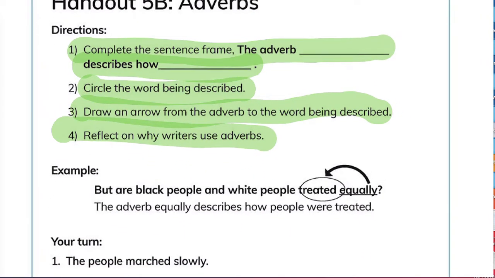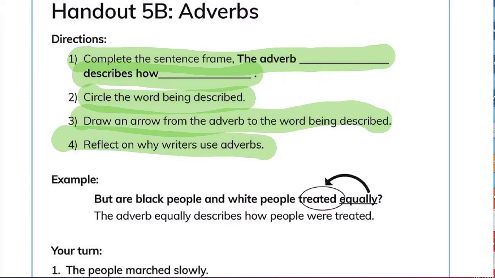So let's look at our example sentence. It says, but are black people and white people treated equally? So we are circling the word that is described by our adverb. Equally is our adverb, underline equally, circling treated. So it equally describes how people were treated.